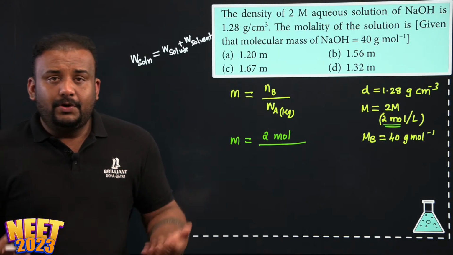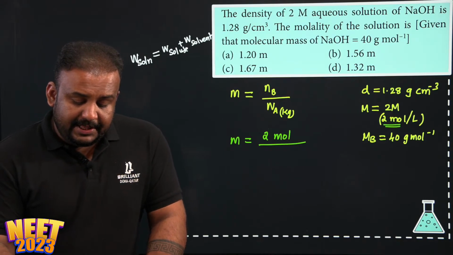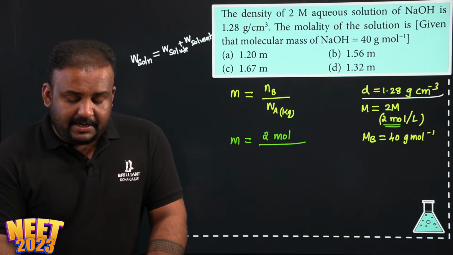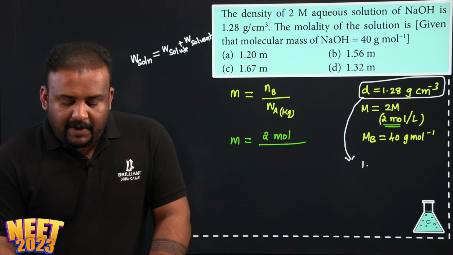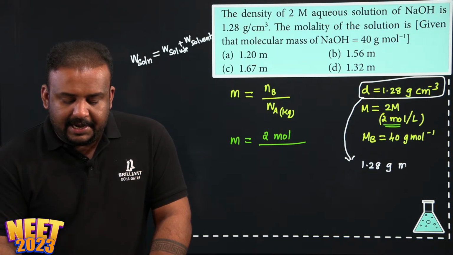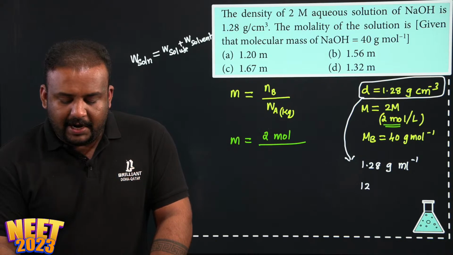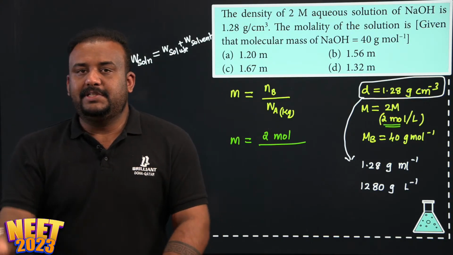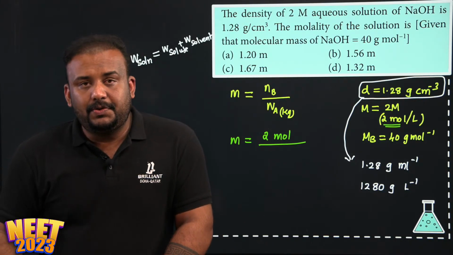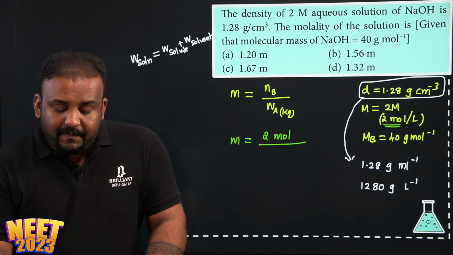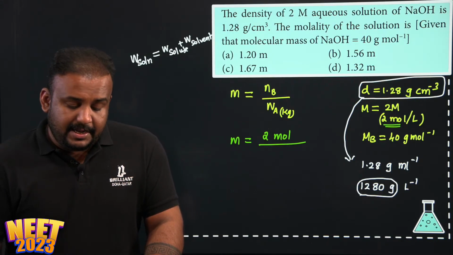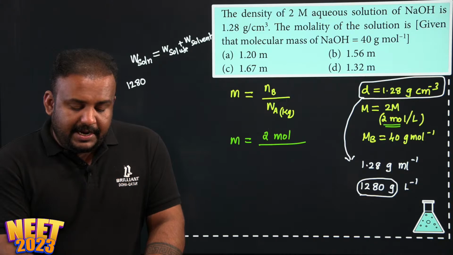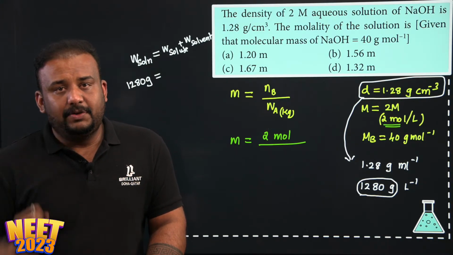Now weight of the solution, that also we don't know. You see here they said density is 1.28 gram per centimeter cube. What does that mean? 1.28 gram is present in every ml, or 1280 gram is present in 1 liter, because in 1000 ml how much is present? That is 1280. So 1280 gram is the mass of the solution, right? 1280 gram is the mass of the solution considering 1 liter solution.